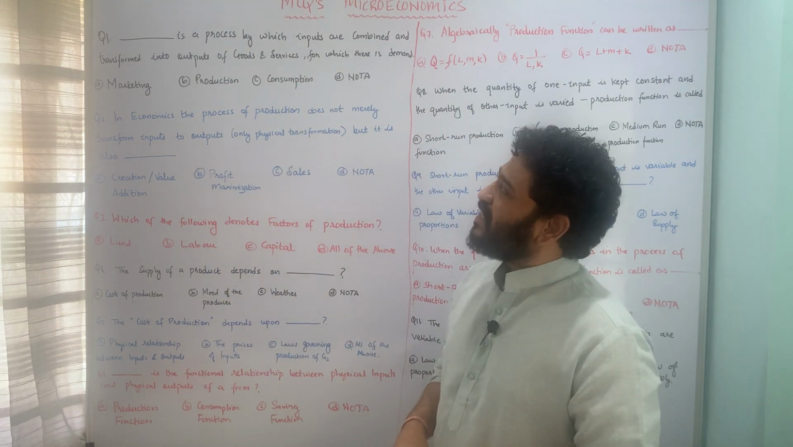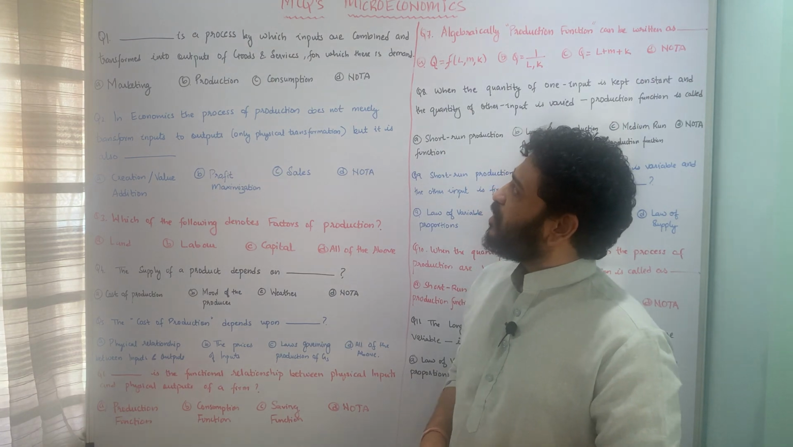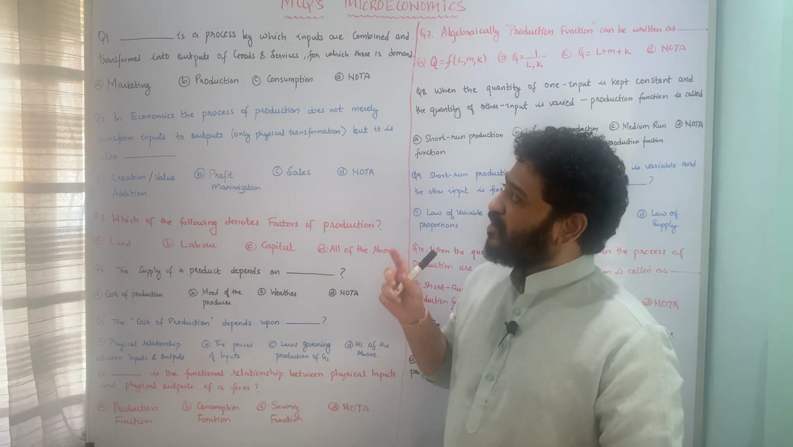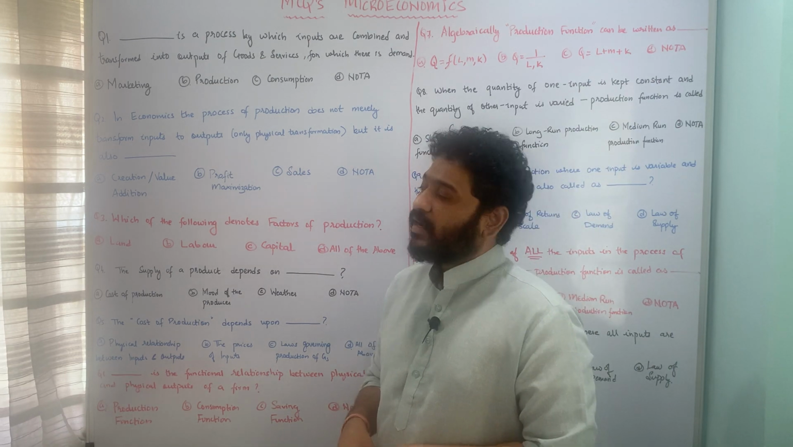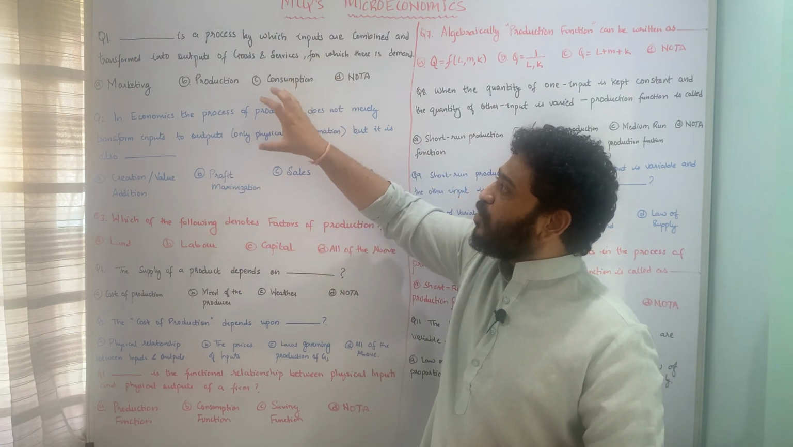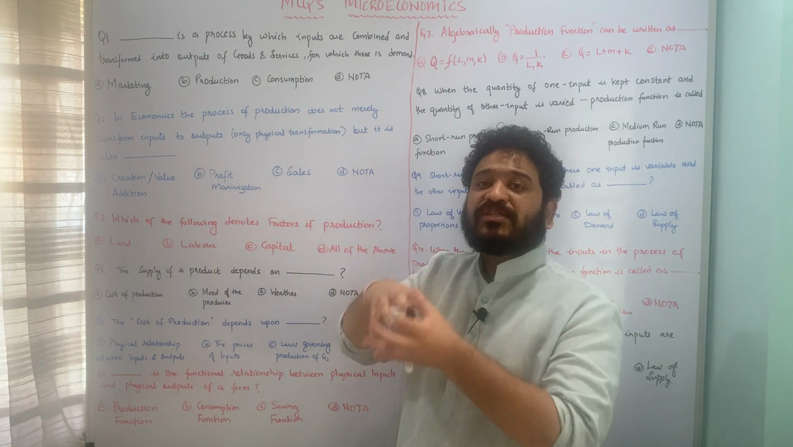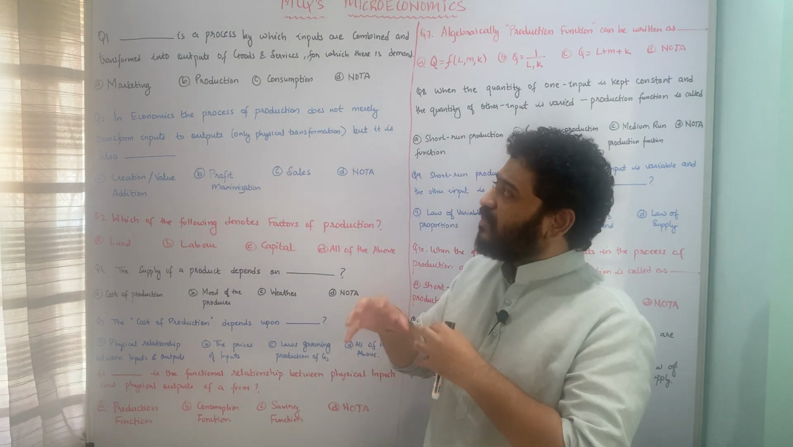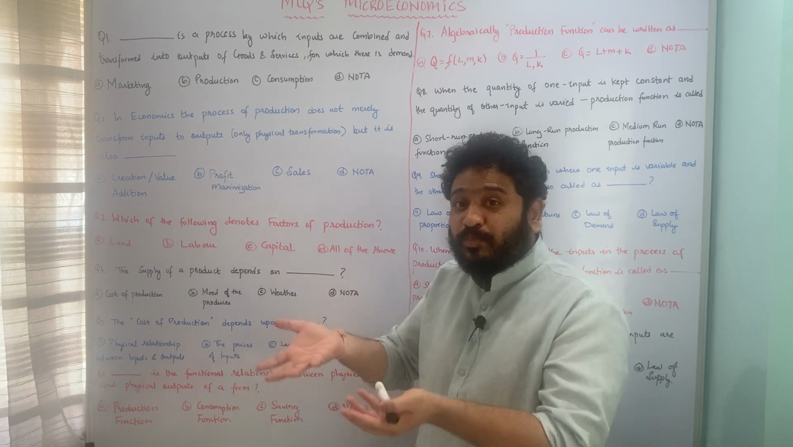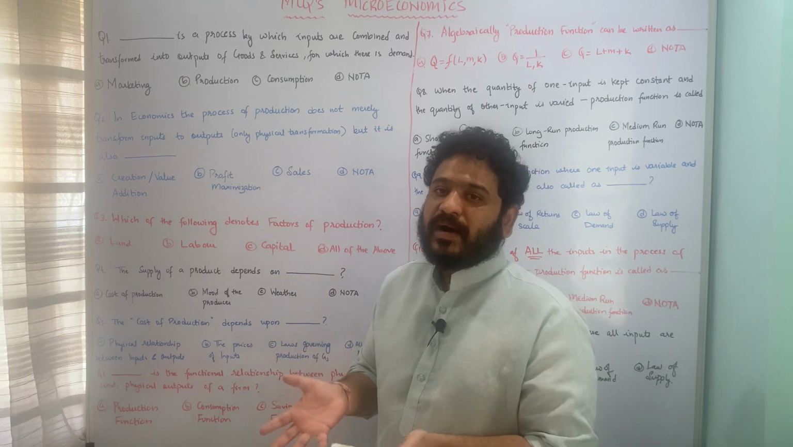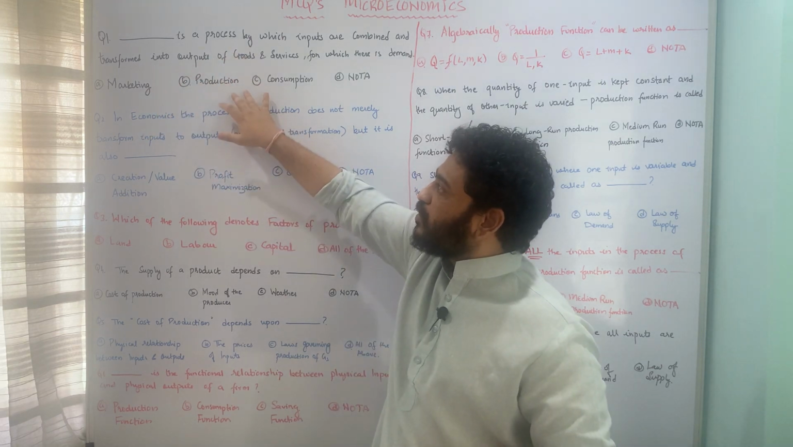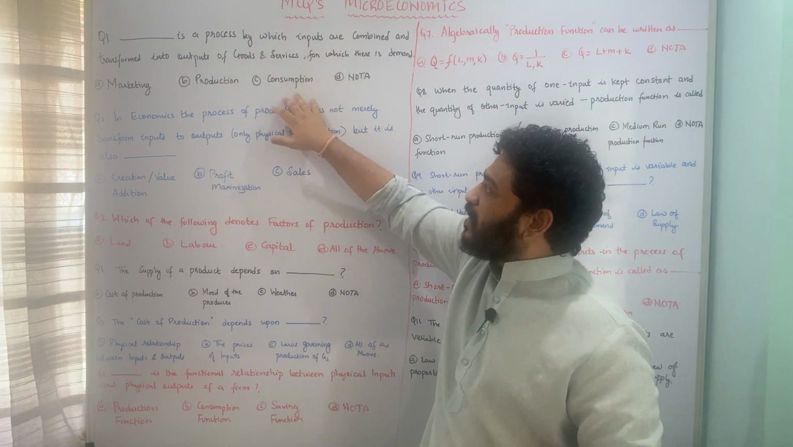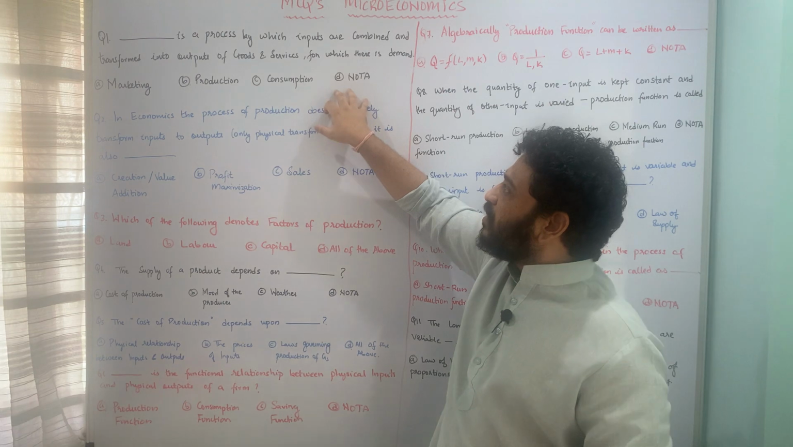The first question is, dash is a process by which inputs are combined and transformed into outputs of goods and services for which there is a demand in the market. So what do you name such a process in which inputs are combined and transformed into outputs for which there is a demand in the market? Whether you call such a process to be marketing, production, consumption, or none of the above.